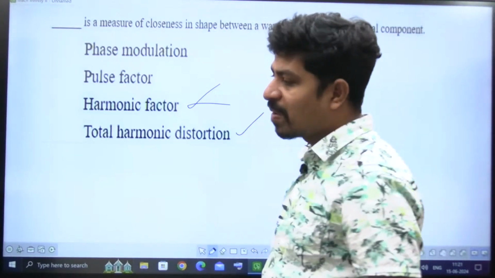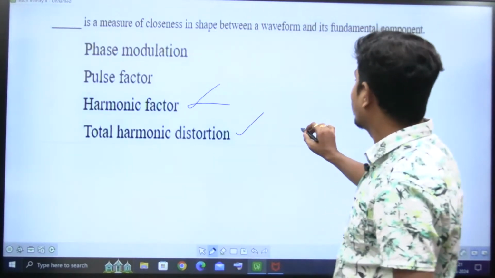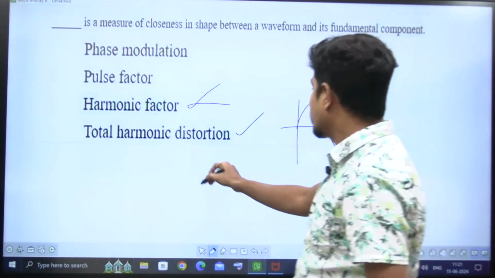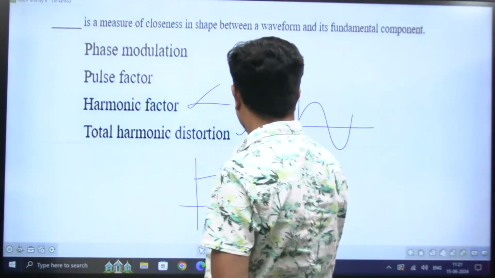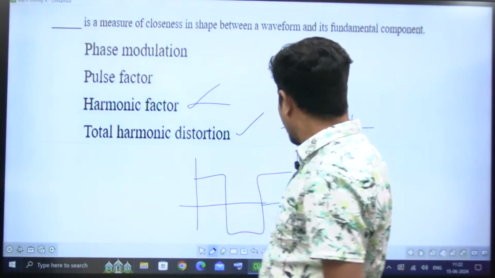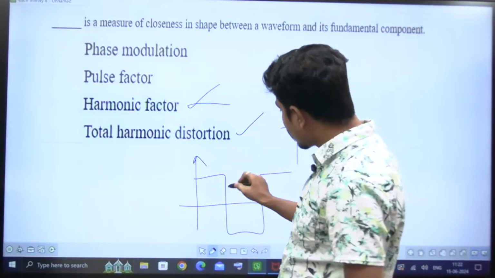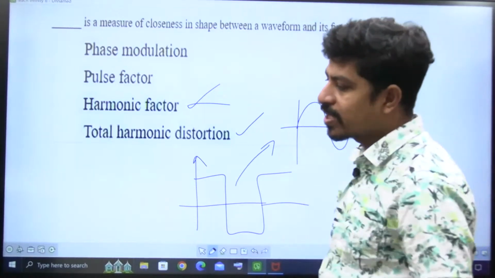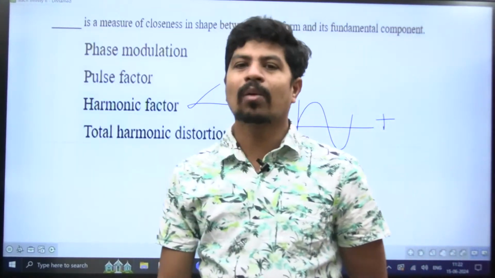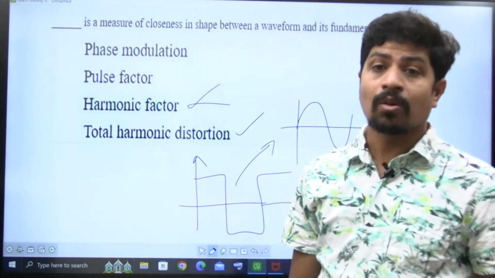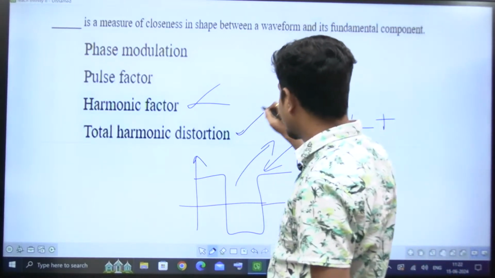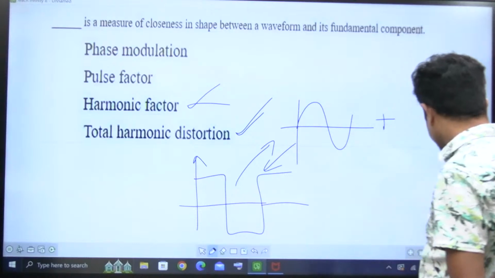THD we saw in power electronics. Suppose you have this fundamental and this is your actual waveform. I can make this non-sinusoidal waveform into a sum of sinusoidal waveforms of different frequencies, that is given by Fourier series. Total harmonic distortion gives the deviation of the fundamental from the actual waveform. So total harmonic distortion, that is THD, option 4.